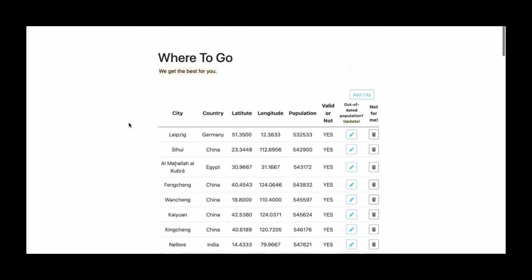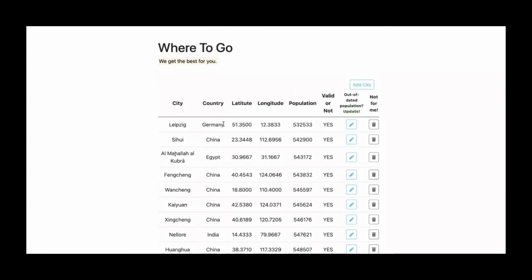And also, we provide our user a function to change or update our data. For example, if you are finding Urbana in our database, there is no record because we are only including the cities which have a population larger than 500,000 people. So Urbana doesn't have that many people. But if you want to strongly recommend Urbana in the database for other users, you can click here, add city.